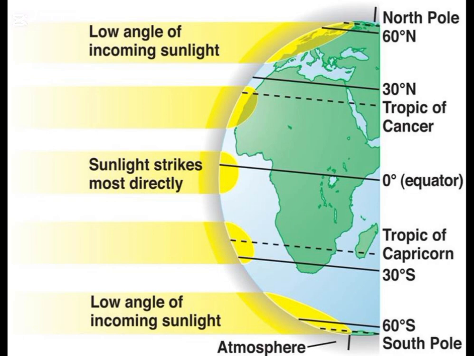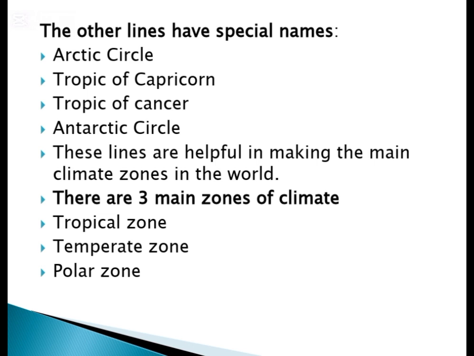So let's discuss the four other lines which are present on the globe. All four lines have their own specific names and they are present at different degrees. As you can see, their names are Arctic Circle, Tropic of Capricorn, Tropic of Cancer, and Antarctic Circle. These lines are helpful in making the main climatic zones in the world. There are three main zones of climate: tropical zone, temperate zone, and polar zone.